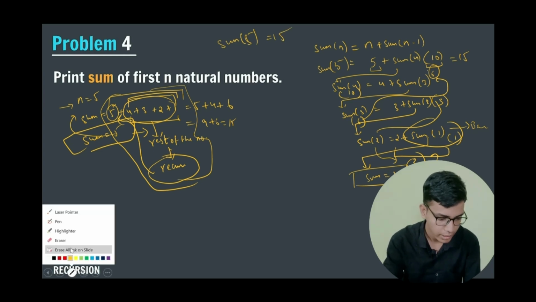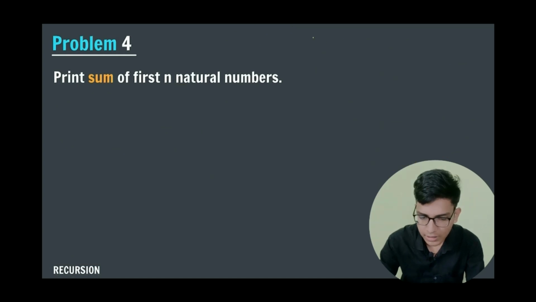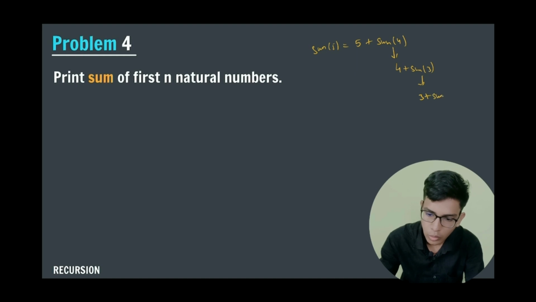So sum of 5 is equal to 5 plus sum of 4, and sum of 4 is equal to 4 plus sum of 3, and sum of 3 is nothing but 3 plus sum of 2, and sum of 2 is nothing but 2 plus sum of 1. This is my base case, so this will return 1.